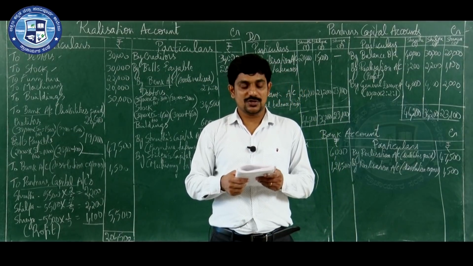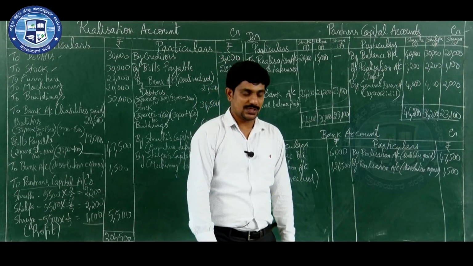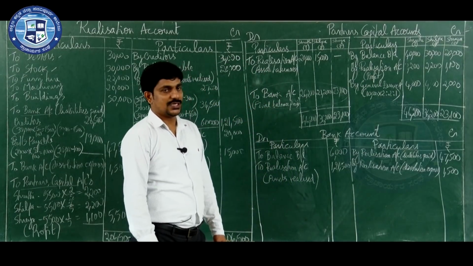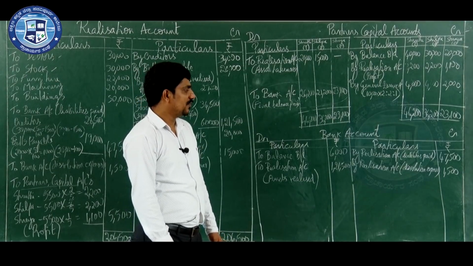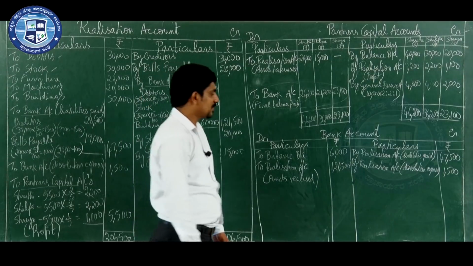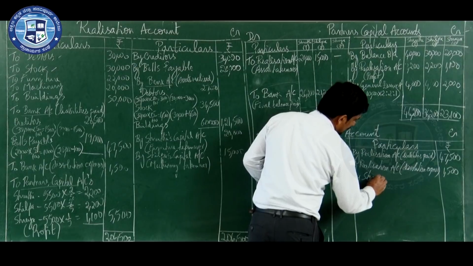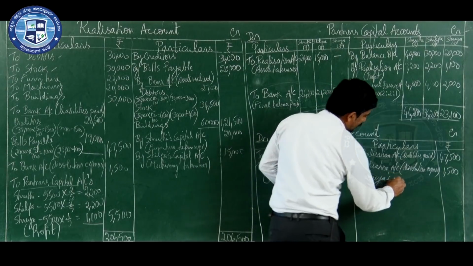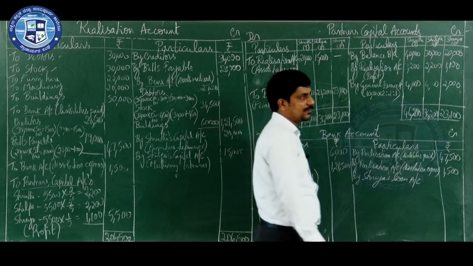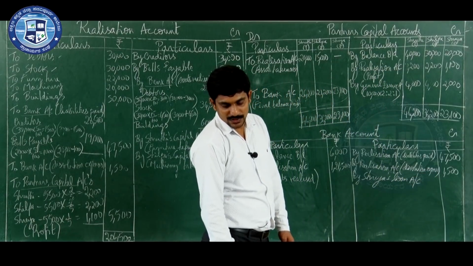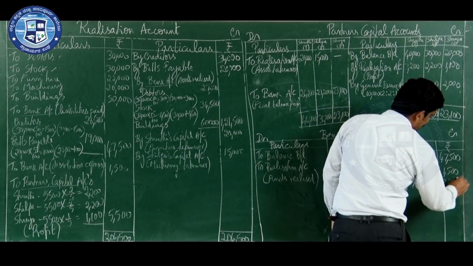Yes, on the liability side you can find Shreya's loan is 8,000. It is a partner's loan. Which side is it? Liability side, so we need to pay. So which side? It is the credit side. By Shreya's loan account. How much is this Shreya's loan? 8,000.